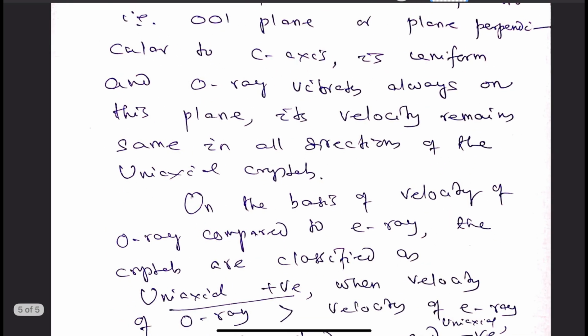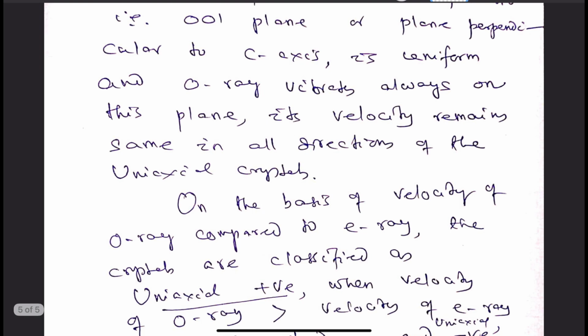Thus, we can conclude that any ray of light that enters into any anisotropic substance is found to be doubly refracted. It is converted into two rays. One is fast ray, the other is slow ray, or one is ordinary ray, and the other is extraordinary ray in case of uniaxial crystals. O ray always vibrates in the basal plane, and E ray always vibrates in the plane that contains the incident ray and the optic axis or the C axis.